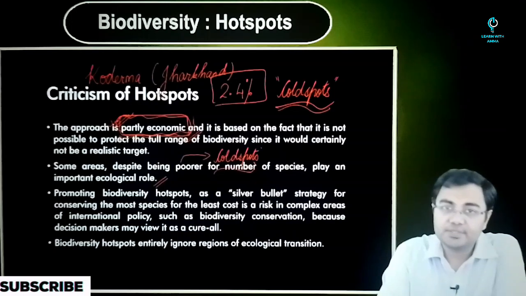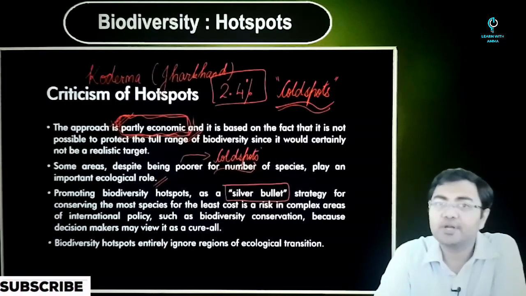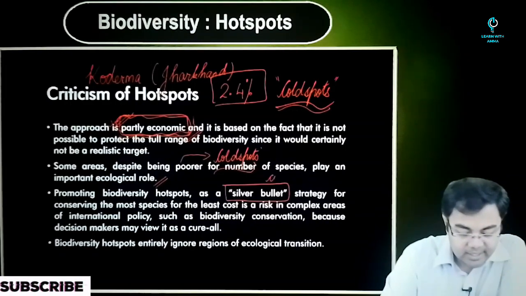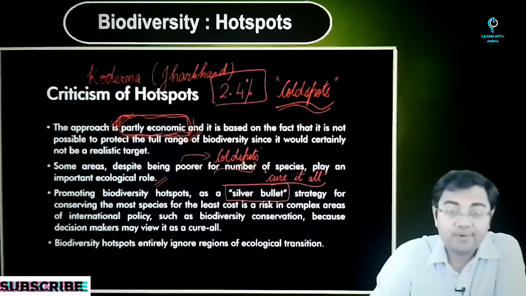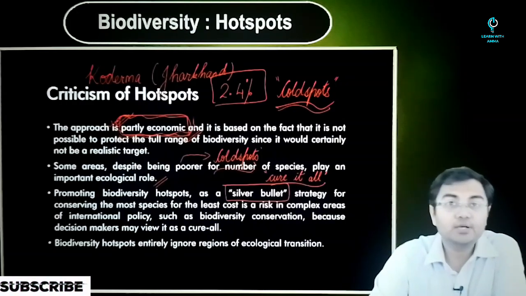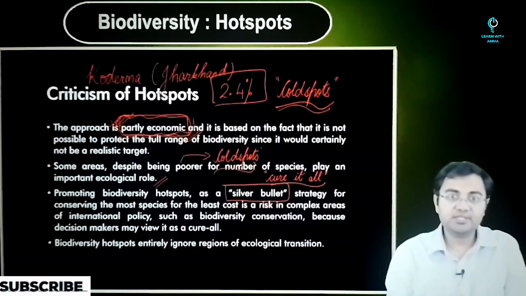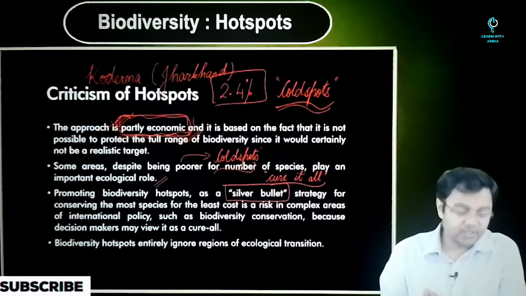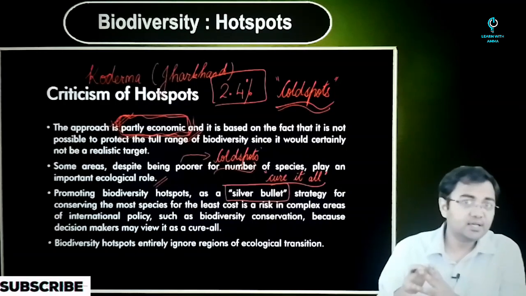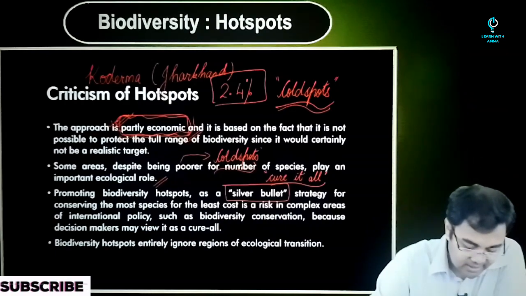Now then there is another criticism that this is a strategy which is being sold as a silver bullet strategy for everything. That is, we are looking at it as a cure-it-all strategy, something that will cure every problem with respect to the loss of biodiversity or the conservation efforts that are required. So it is not a silver bullet. As we discussed, we are talking about just 2.4% of the land area of the earth. So when we are looking at just 2.4%, it cannot be seen as the only strategy, as the silver bullet. So that is another criticism that it has come across.